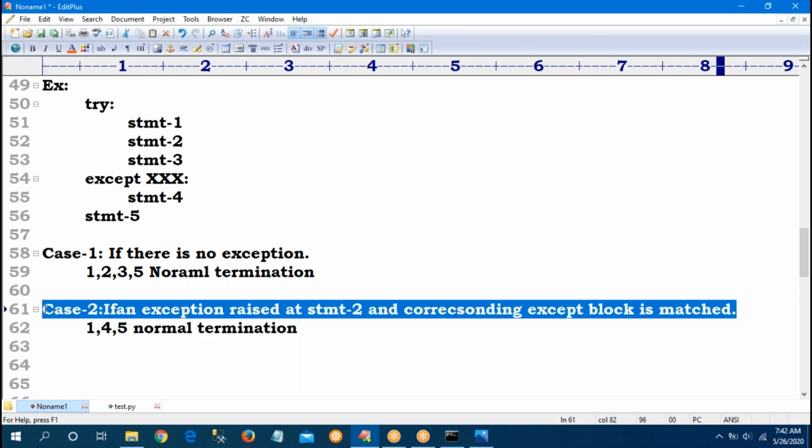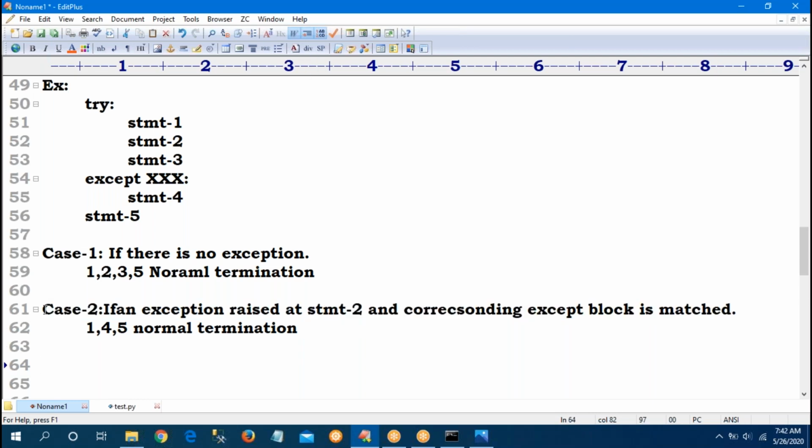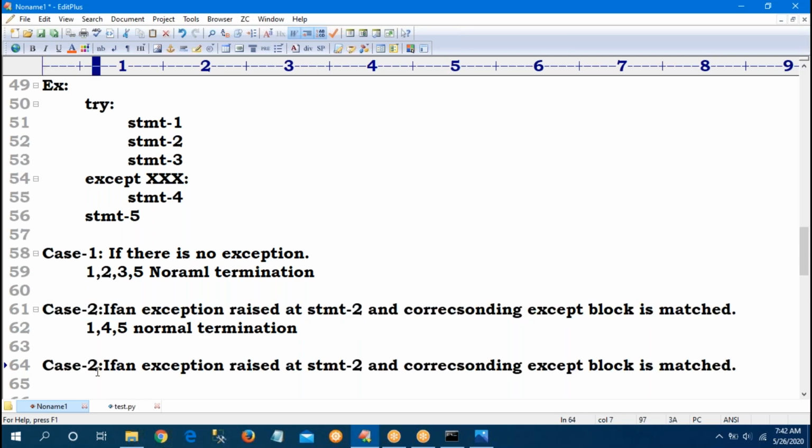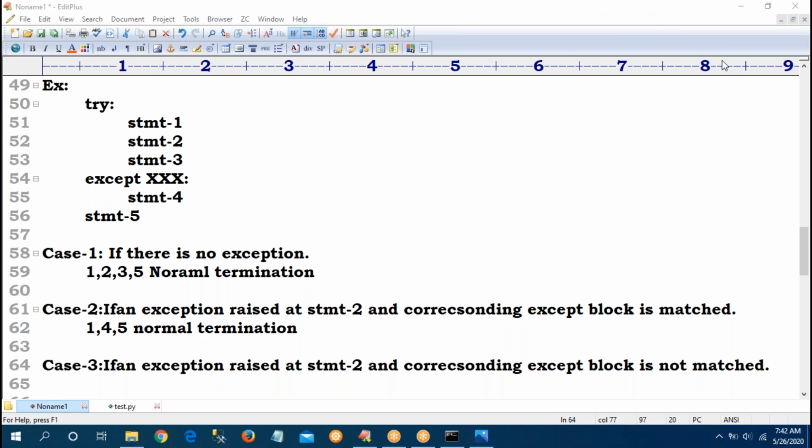So case 3. Sir, the exception is raised in statement 2 itself, but the corresponding except block is not matched. If it is a ZeroDivisionError, I have given a TypeError, like that. Then, which statements will execute? Only one.